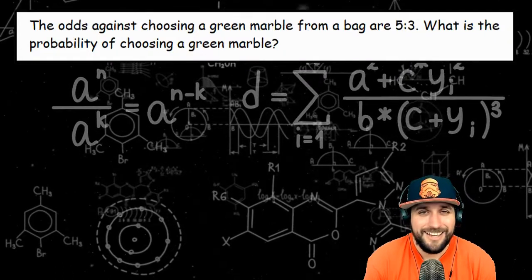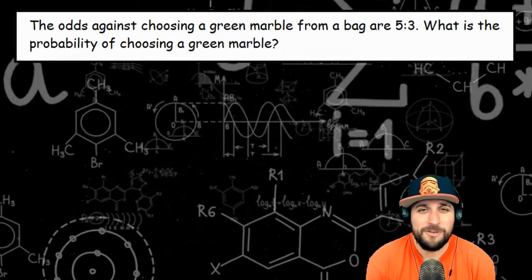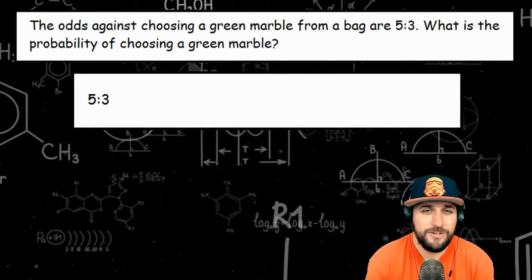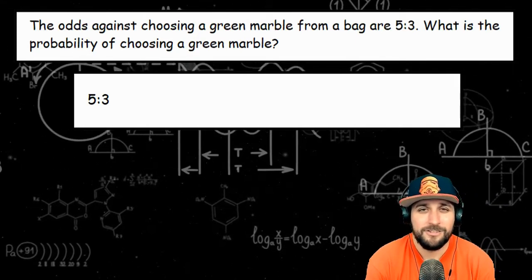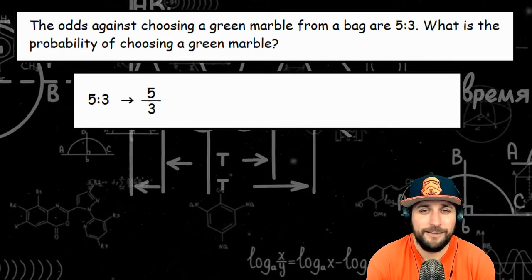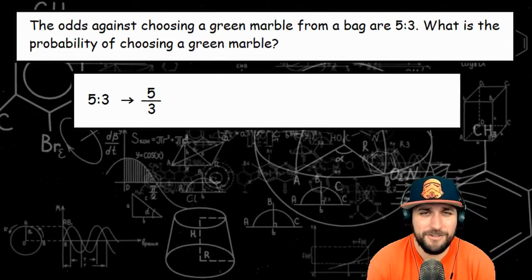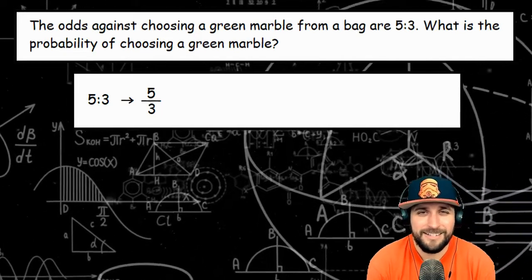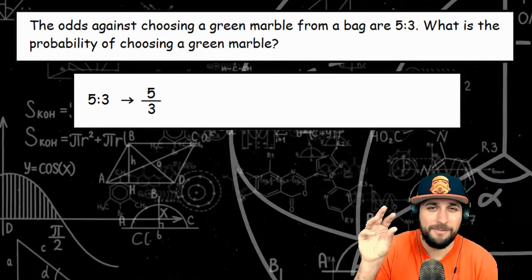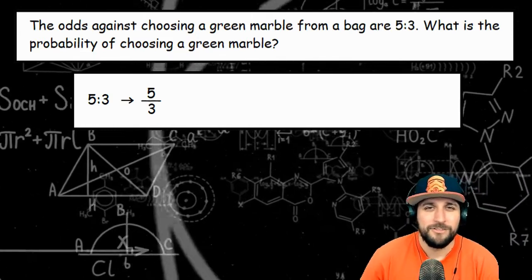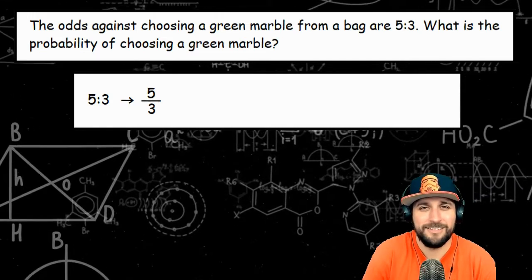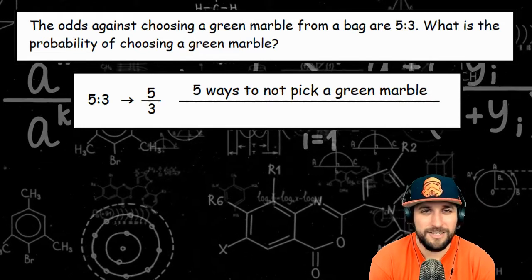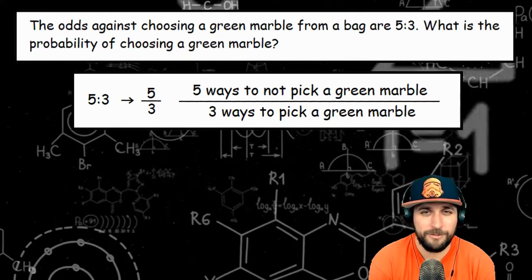Example B says the odds against choosing a green marble from a bag are 5 to 3, and it asks us to find the probability of choosing a green marble. So first I'll write out my odds, 5 over 3, and then I've got to think about what each of those numbers represents. These are the odds against choosing a green marble. Odds against, number of ways something can fail to happen over ways it can happen. So on the top, my 5 represents the number of ways I will fail to draw a green marble, and the 3 represents the number of ways I can draw a green marble.